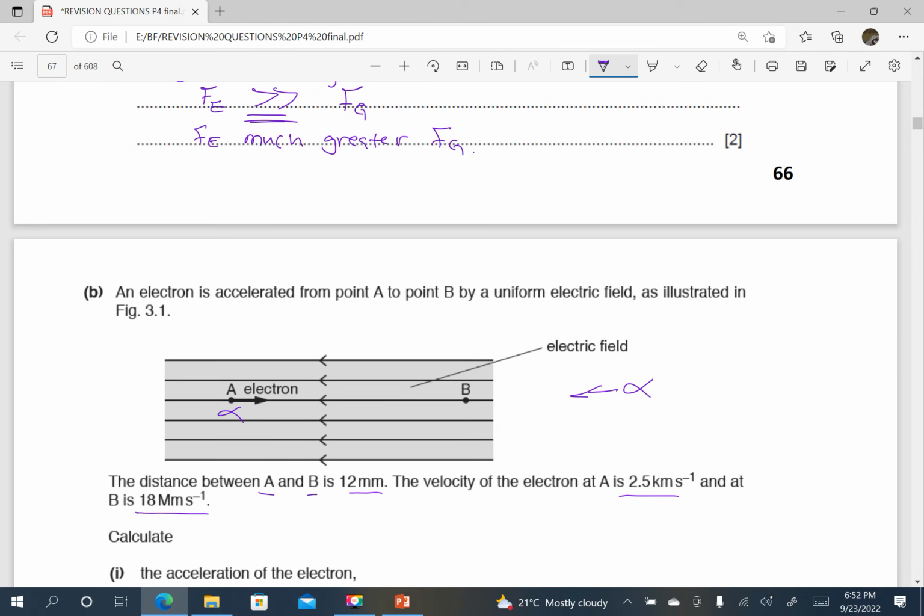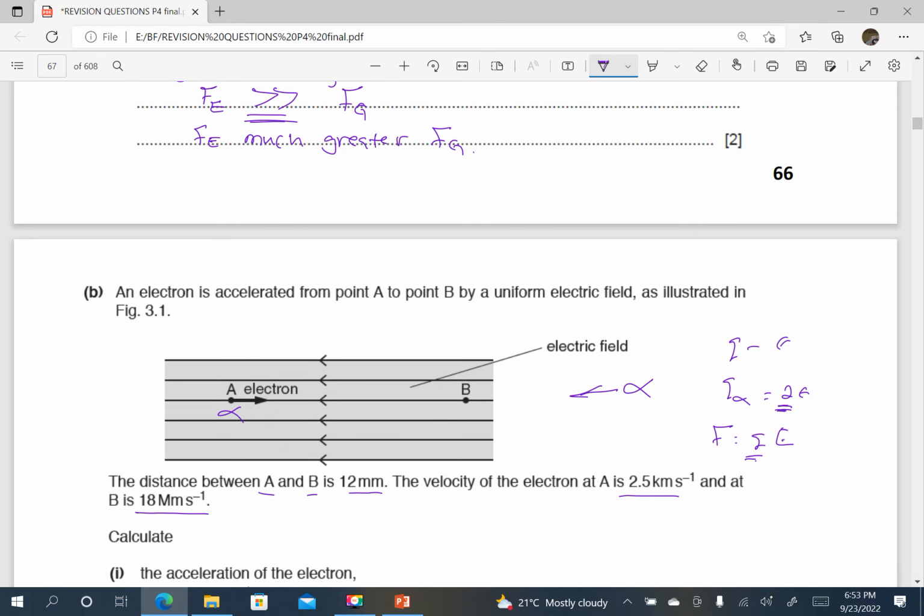That's number one. Number two, look at the charges. The charge of an electron is e, and the charge of an alpha particle is actually twice e. And this force is given by charge times electric field strength. In the same field, the alpha particle experiences a greater force. In fact, it will experience a force which is twice that of an electron because of the charge.